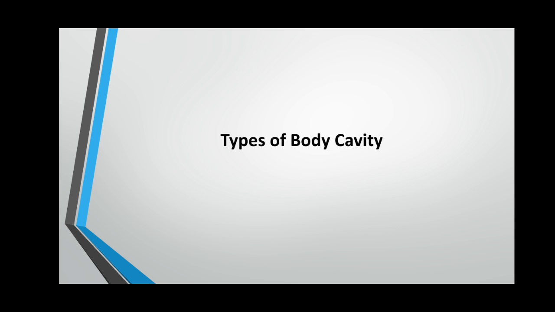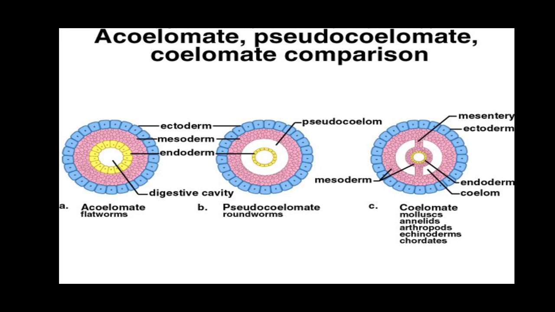Now, the classification of organisms according to the types of body cavity. The organisms have been divided up into three further groups according to the body cavity. For example, acoelomates, pseudocoelomates, and coelomates.